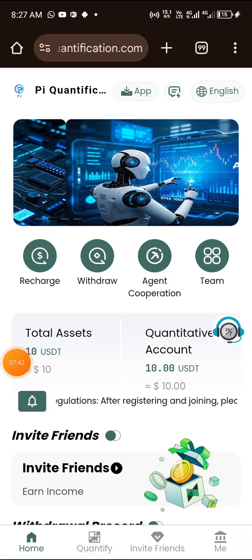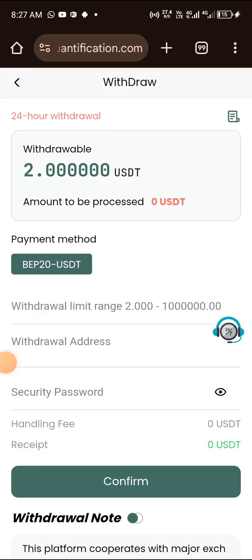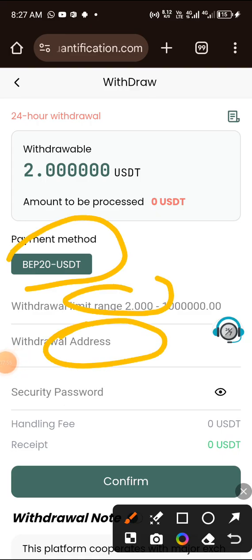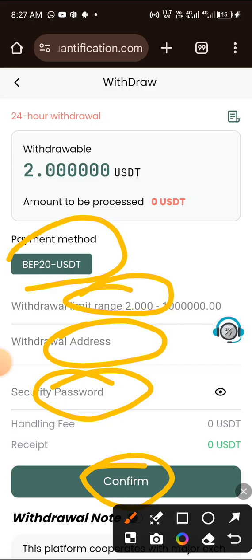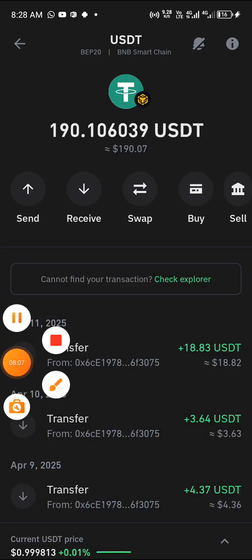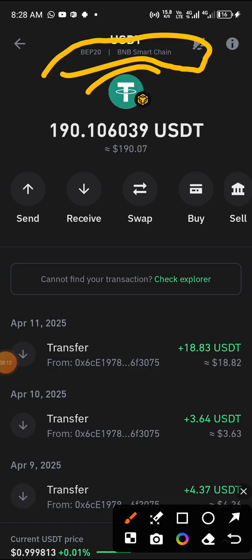Just click on withdraw, come here, and copy your USDT BEP20 wallet address. Paste it here. Input the amount you want to withdraw here. Input your security password. Then click on confirm withdraw. That is it. So this is USDT BEP20. You can see BEP20, USDT BEP20.